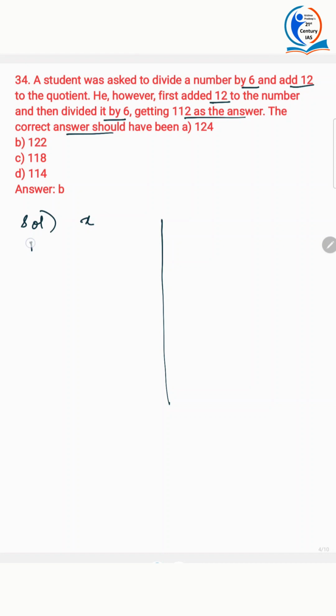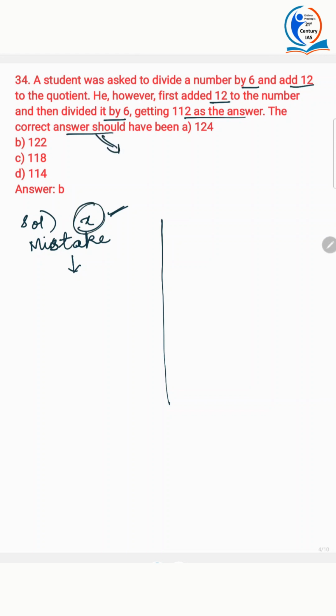What did the student do? He committed a mistake. And what is that mistake? This X is that number, not the answer. Let that number be X. Which number? The number which the student was supposed to divide by 6. That number. This answer is different. We'll get to it later.